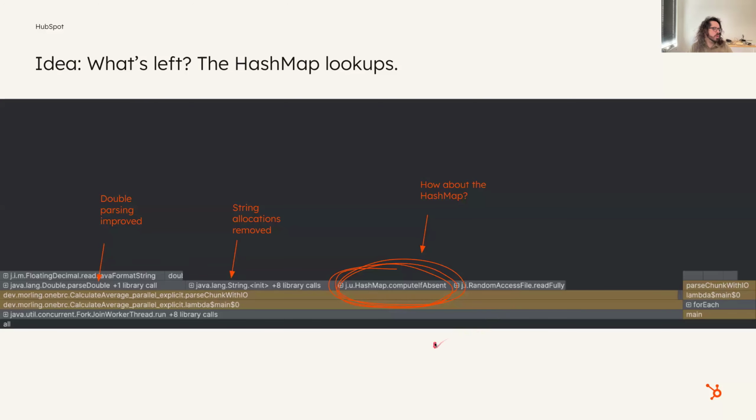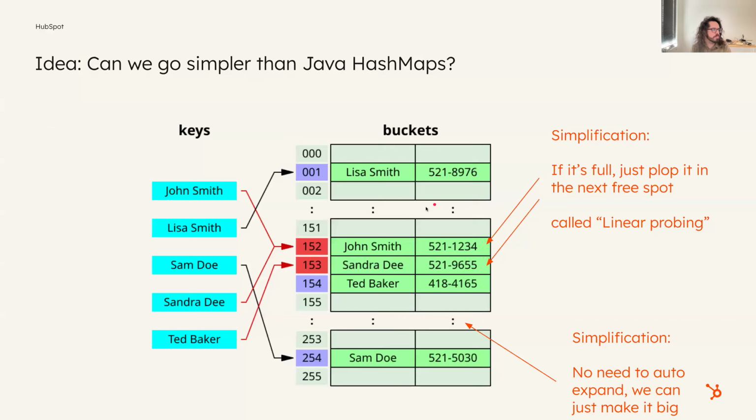Okay, so what's left? Well, parse double, we improved that one. String allocations, we got rid of a bunch of those. So what about this hash map compute if absent? What are we going to do about that? Well, the question is, can we go even simpler and even dumber than Java hash maps? Let's take a look at how hash maps work.